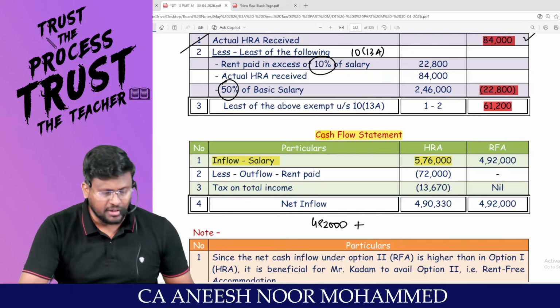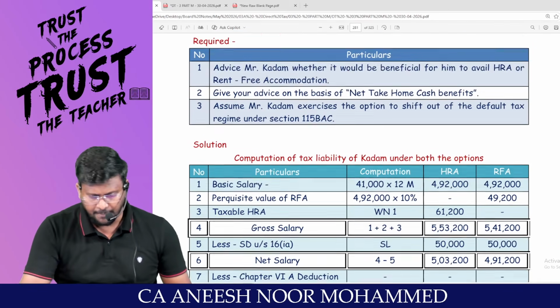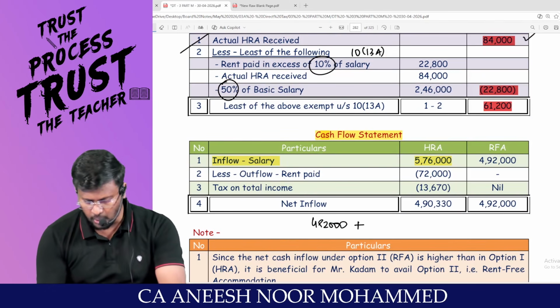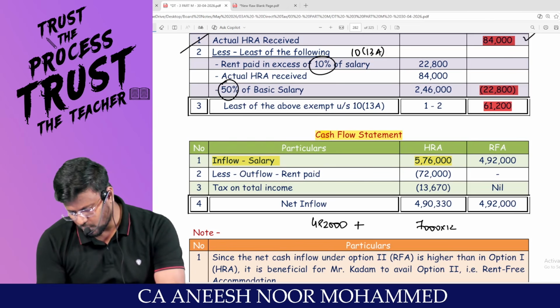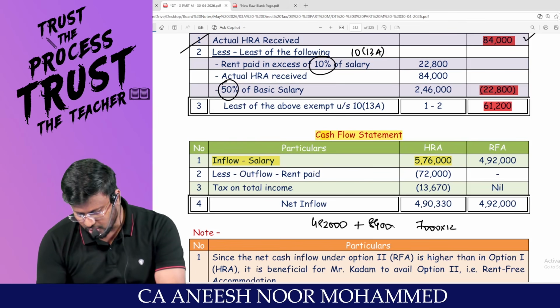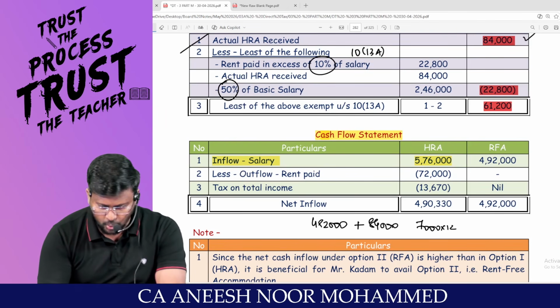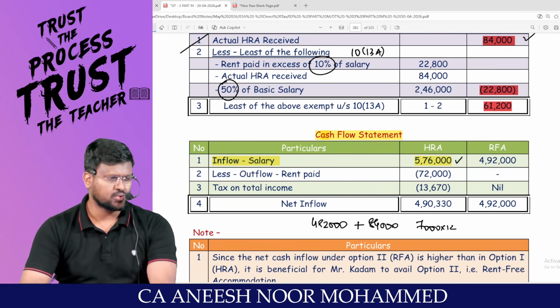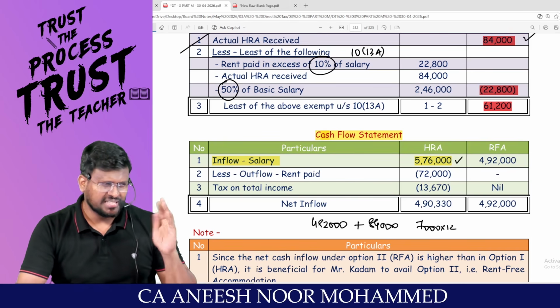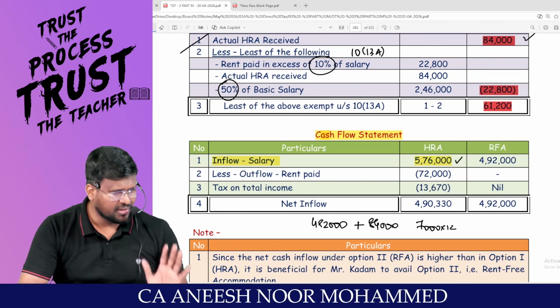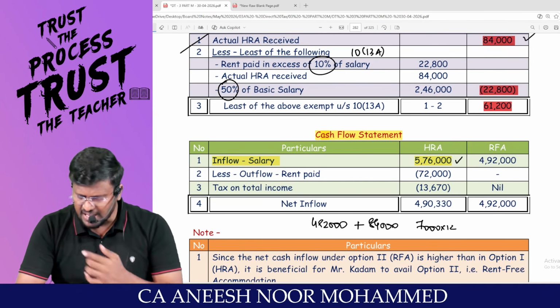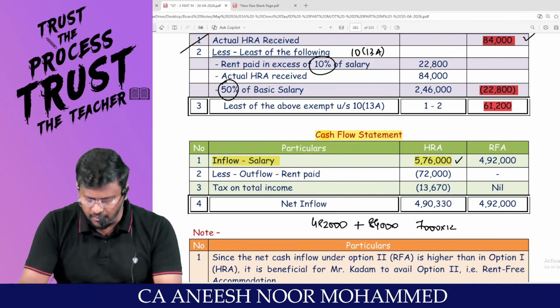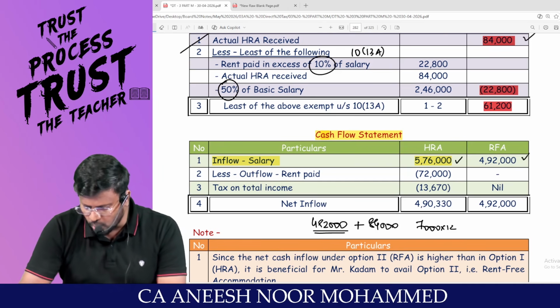Plus, if you are traveling through HRA, what is the monthly HRA? 7,000. So 7,000 into 12 comes to 84,000. So you tell me 4,92,000 plus 84,000 comes to 5,76,000. Cash received. Salary will be received in cash. HRA will be received in cash. Whereas if it is RFA, only basic salary will be received. 4,92,000 only will be received.